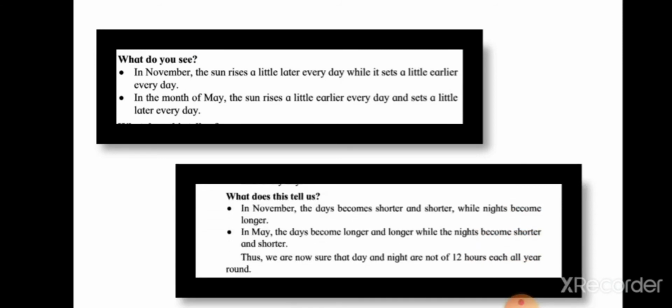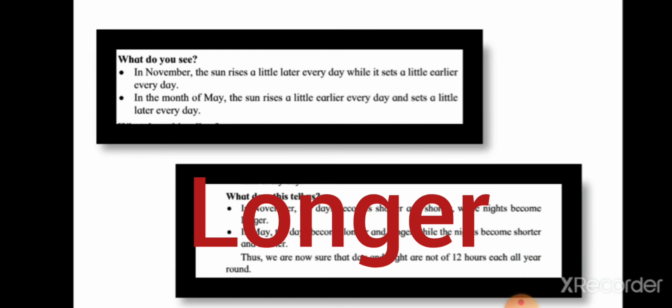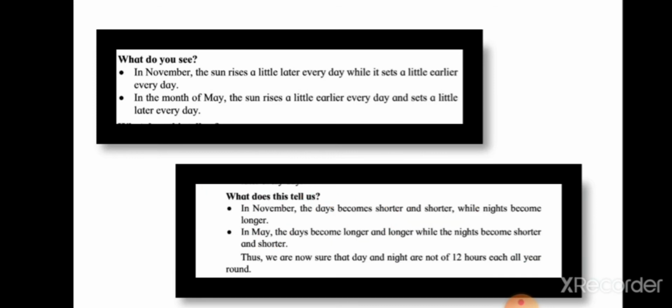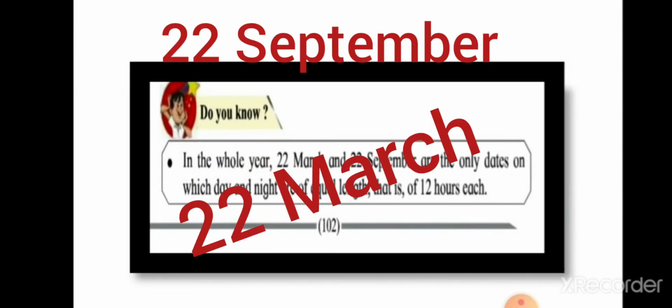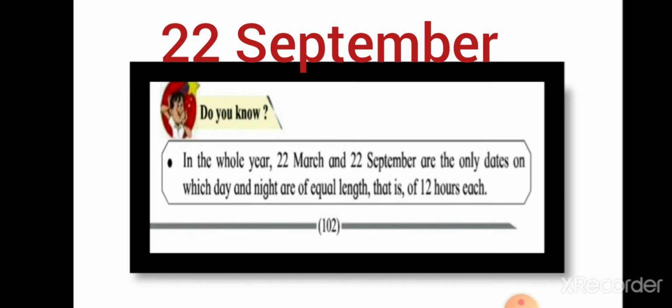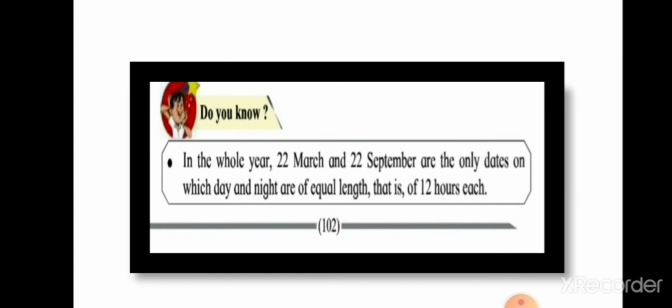What does this tell us? In November, the days become shorter and shorter, while night becomes longer. In May, the days become longer and longer, while the night becomes shorter and shorter. Thus, we are now sure that day and night are not of 12 hours each all year around. Do you know, in the whole year, 22nd March and 22nd September are the only dates on which day and night are of equal length, that is, of 12 hours each.